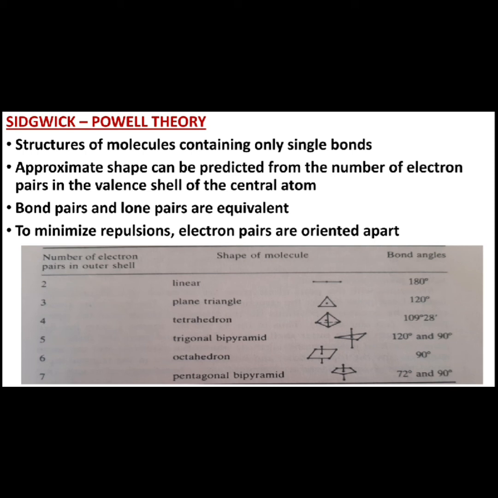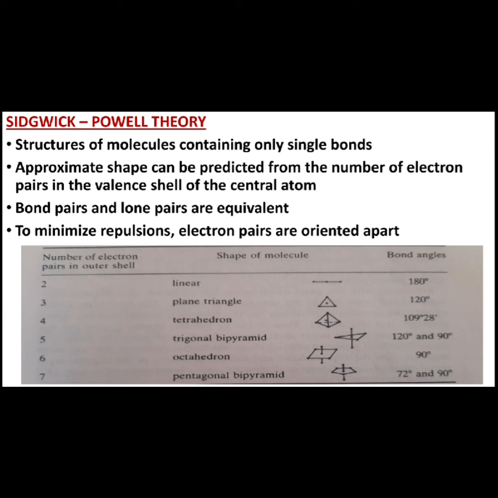This theory says that all the types of electron pairs, whether they are bond pairs or lone pairs, are equivalent in nature, since all the electron pairs take up some space and all electron pairs have a tendency to repel each other. So we can further say that a molecule can attain its stability only when the repulsions are minimized. To minimize the repulsions, electron pairs are oriented in space as far apart as possible.